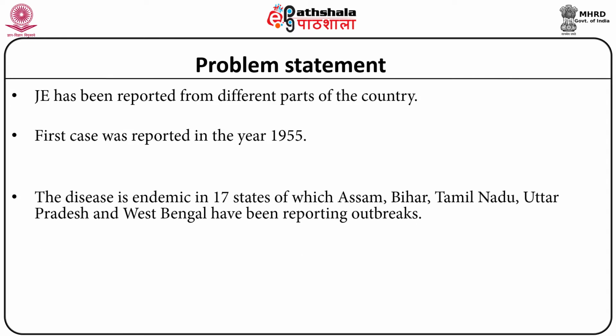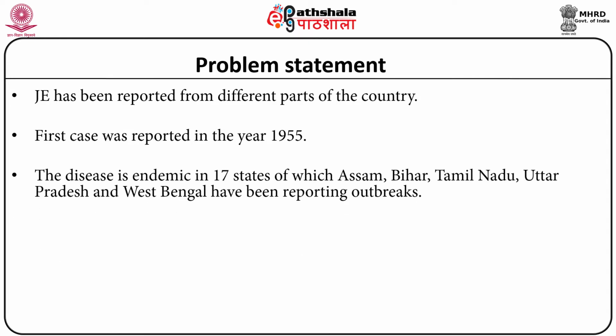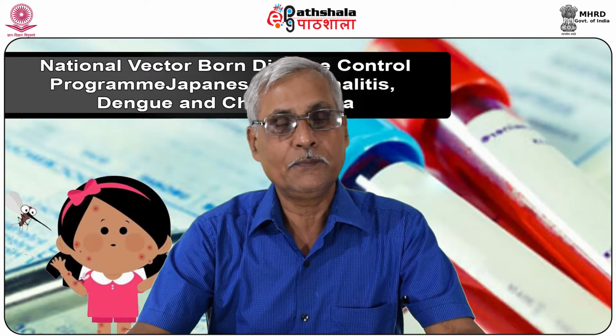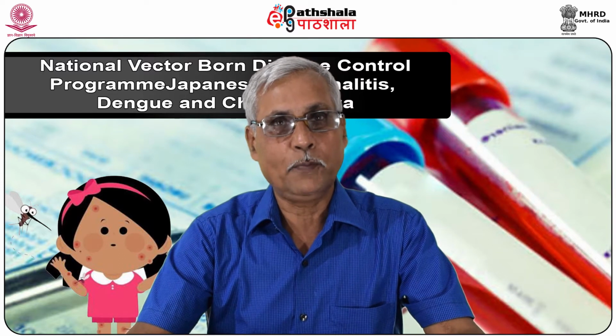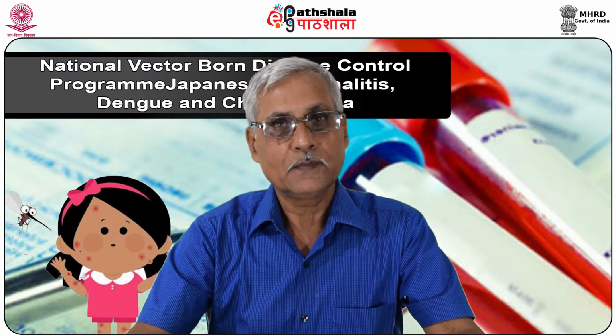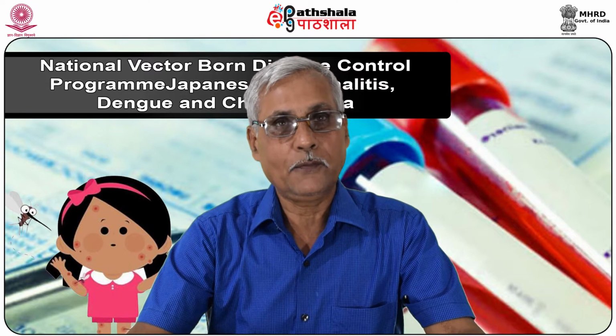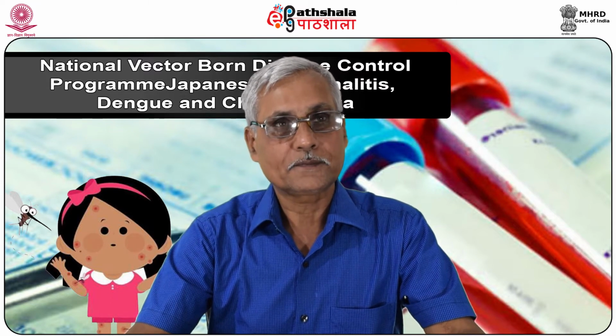By this term we mean that there is a habitual presence of Japanese encephalitis in 17 states, of which Assam, Bihar, Tamil Nadu, Uttar Pradesh and West Bengal have been reporting outbreaks repeatedly. And Uttar Pradesh, particularly the eastern part, the Gorakhpur belt, has been quite predominantly affected by this disease.